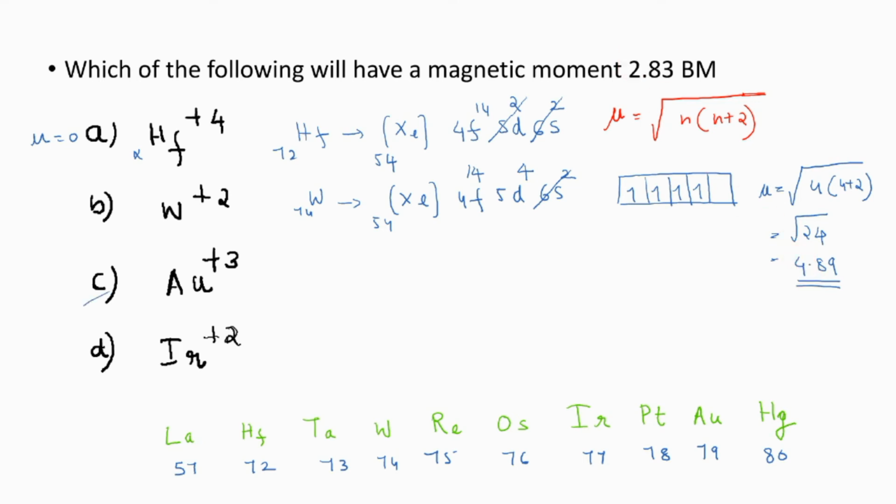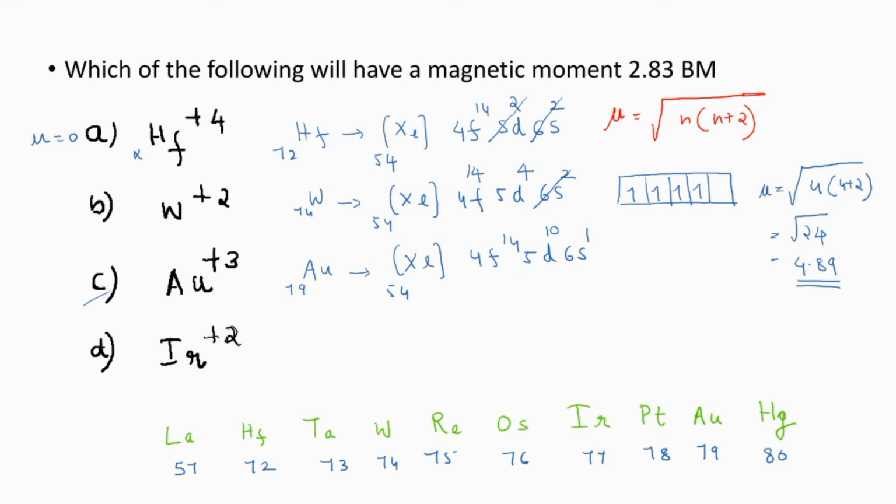Now see this one, gold. Gold will be having the atomic number of 79. So write and see what will be the electronic configuration. Xenon 54, 4f14, 5d will be there, 6s also will be present. As it is gold, how many electrons will be present in the S subshell? 1 electron. 54 plus 14, together it will become 68, plus 1, 69. How many electrons are present in the D subshell?